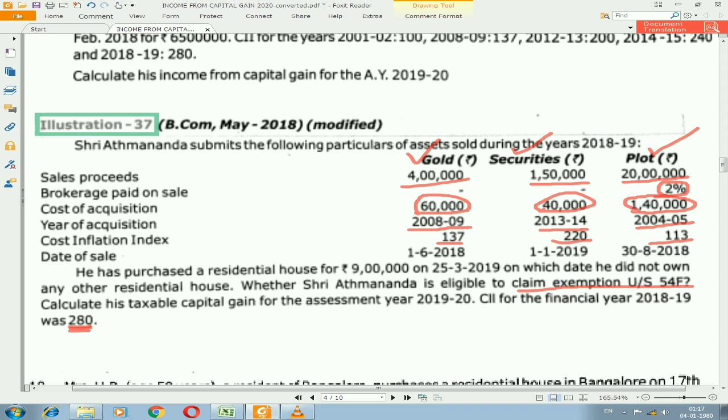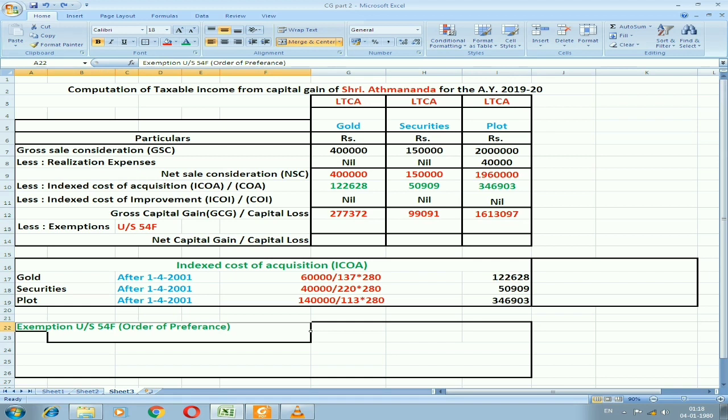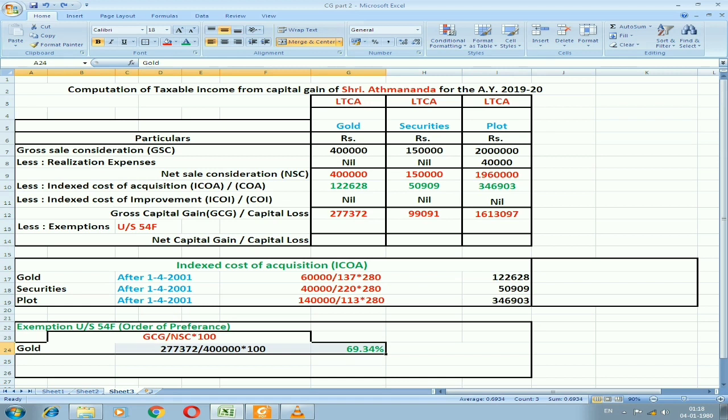First let us find out the preference. For which asset I need to calculate exemption first. You can see in the working note which I have done for preference to give exemption for capital asset. Exemption under section 54F, order of preference. For that I need to use a formula, that is gross capital gain divided by net sale consideration into 100. By using this I'll get the percentage. For gold, you can see gross capital gain is 2,77,372 divided by 4 lakh into 100.